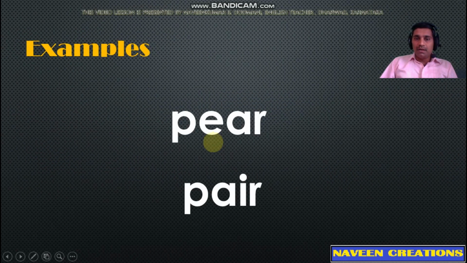Next examples are pair, pair. Both of the words are having same sound but they are different in their spellings. First word has a spelling PEAR. Second word has a spelling PAIR.